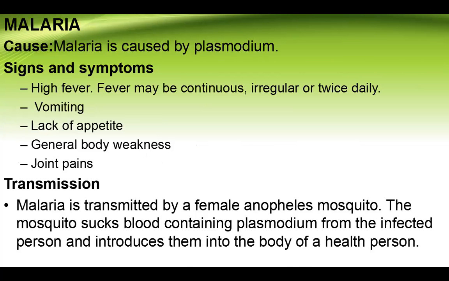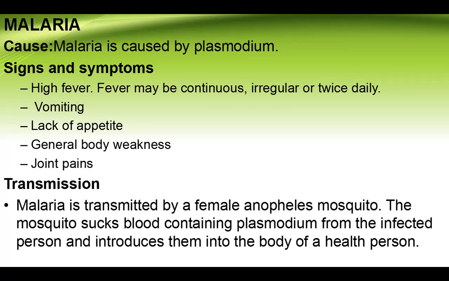Moving on, let's see malaria. What are the causes of malaria? Malaria is caused by the Plasmodium, and the signs and symptoms are as follows: high fever. This fever can be continuous, irregular, or twice daily. Then there's vomiting, lack of appetite, general body weakness, and joint pains. So these can be experienced as signs of malaria.